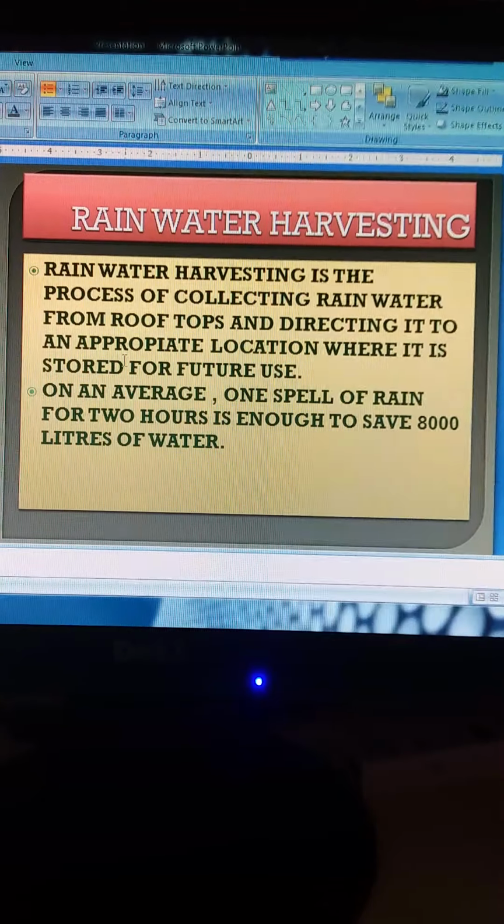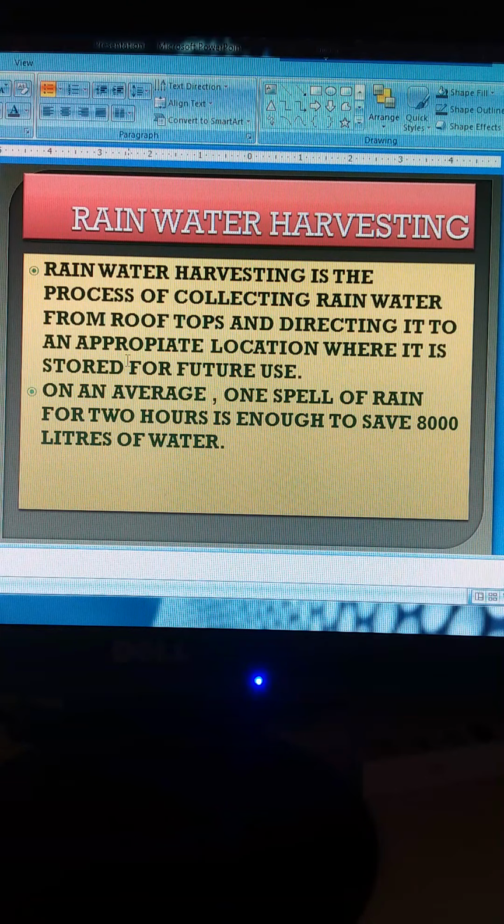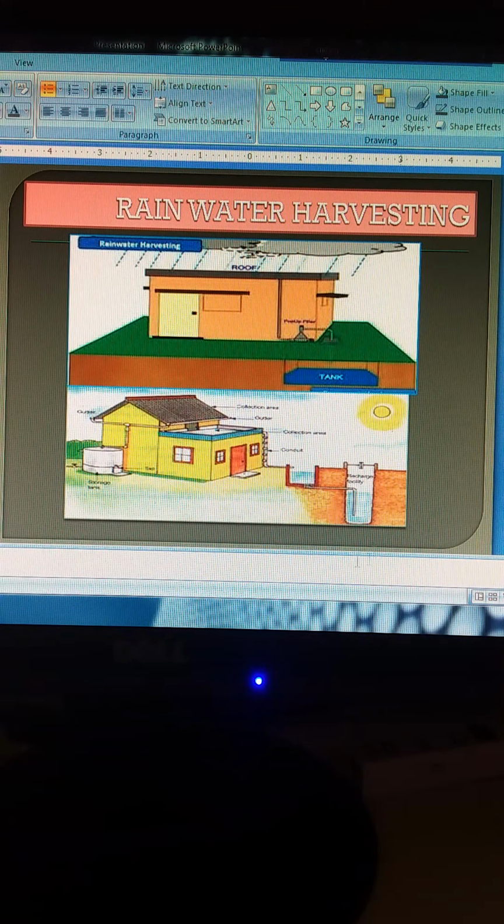Now, rainwater harvesting. Rainwater harvesting is the process of collecting rainwater from rooftops and directing it to an appropriate location where it is stored for future use. On an average, one spell of rain for 2 hours can save 8,000 liters of water. Let us take a picture over here for rainwater harvesting. See, it is the rooftop over here. Rainwater is stored in the tank. Beautiful picture.